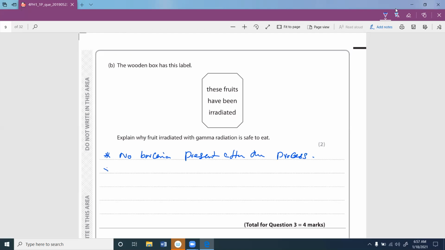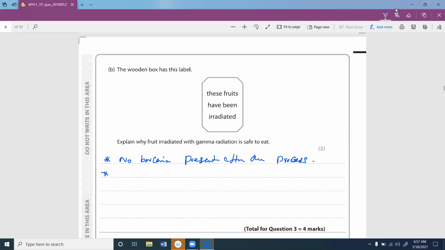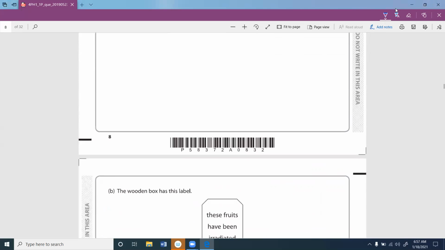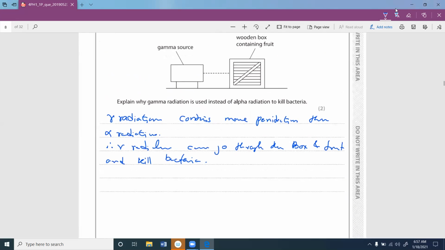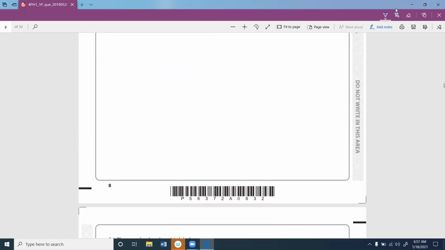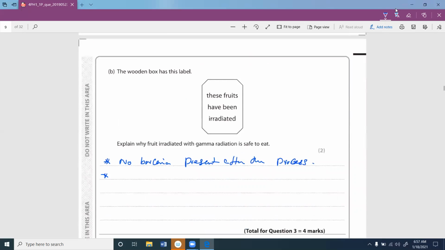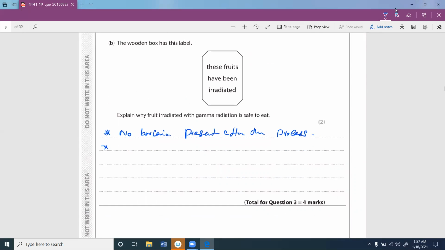And the next one is that during this process, the nuclear substance is not in contact with the fruit box. Therefore, it has a very low chance of the fruit becoming radioactive. So you can say the fruit has not been made radioactive.